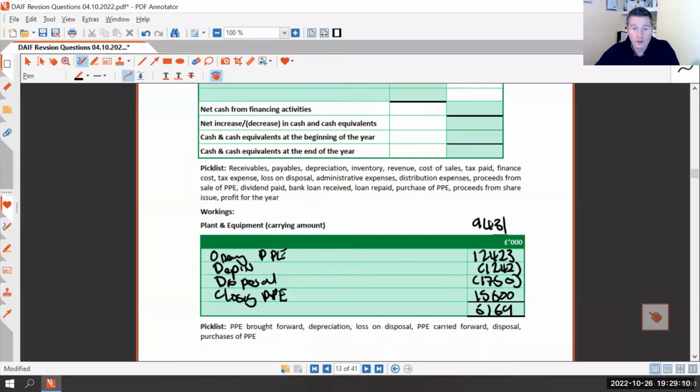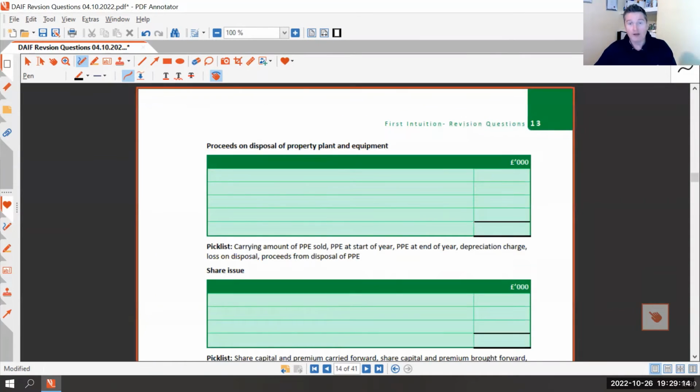Cool. So whilst we're dealing with this asset, let's move on. I think that it is the next one. So what we want is the proceeds on disposal of plant and equipment. When we talk about investing activities, all we think about is cash. All we're interested in is cash. We don't care if we made a profit or loss or anything. Basically, what cash went out in purchasing assets, and what cash came in when selling assets.